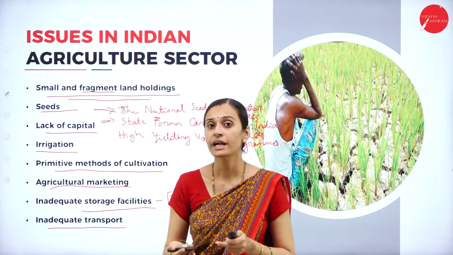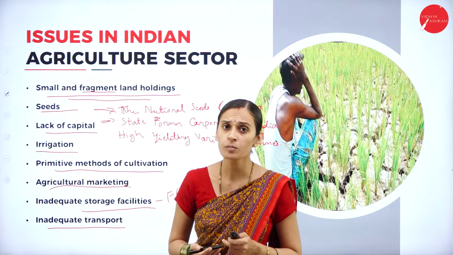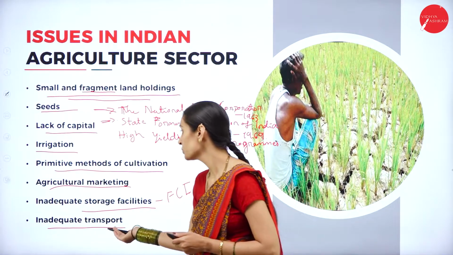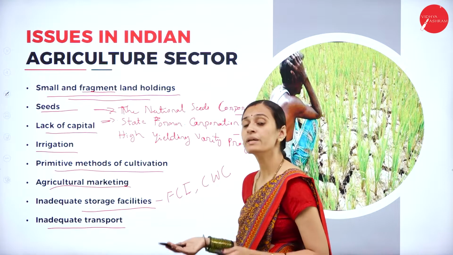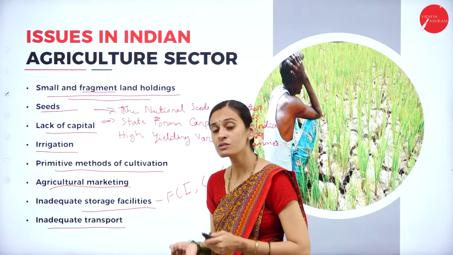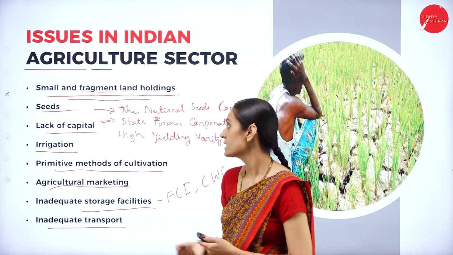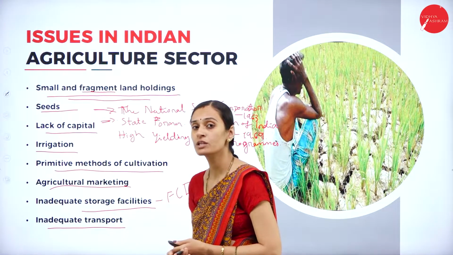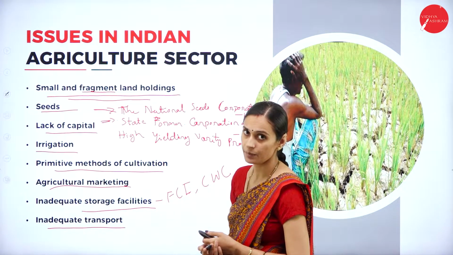Otherwise, day by day, it loses its yielding capacity. So this is a main problem in our country among the issues in the agriculture sector. There are so many problems which are real causes of low productivity in agriculture. These are all the different issues in the agriculture sector in India.